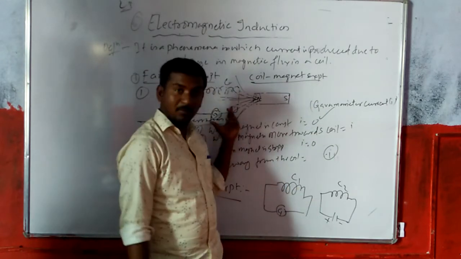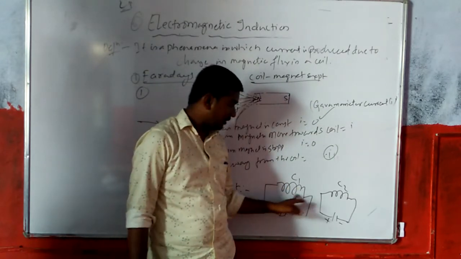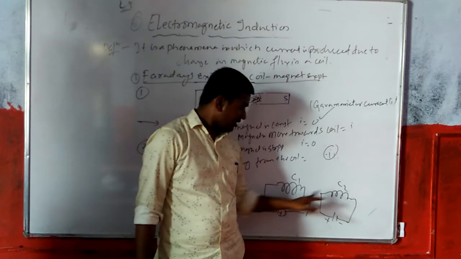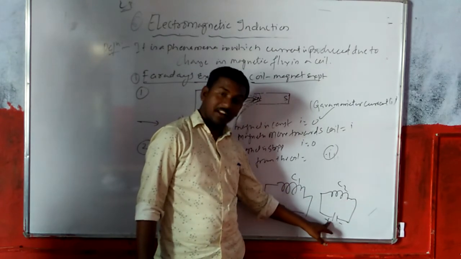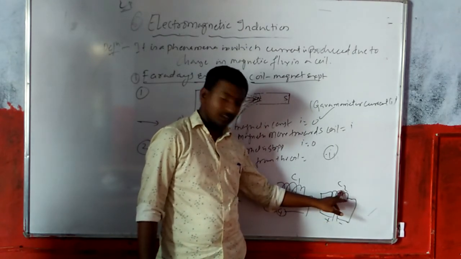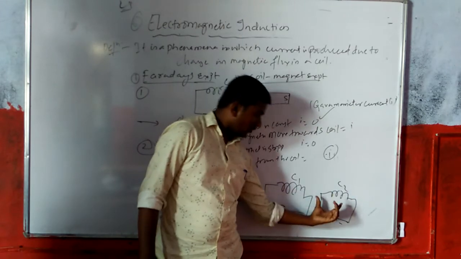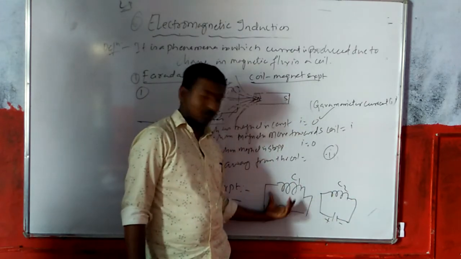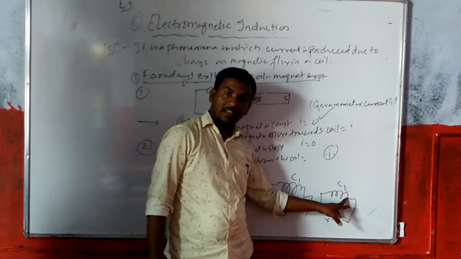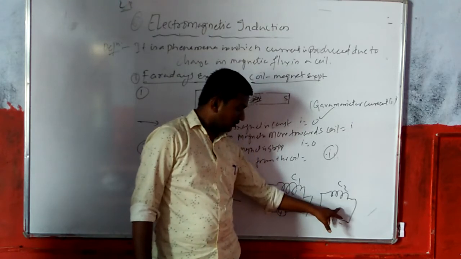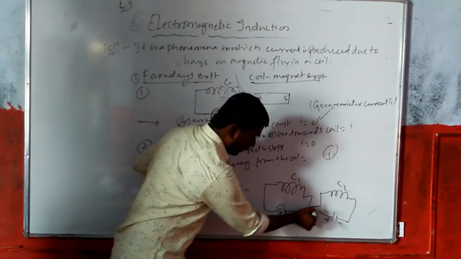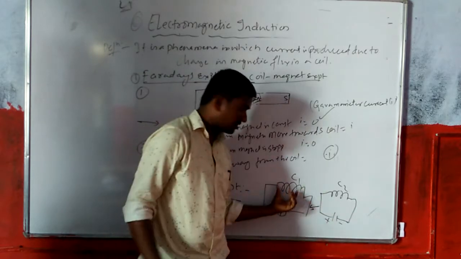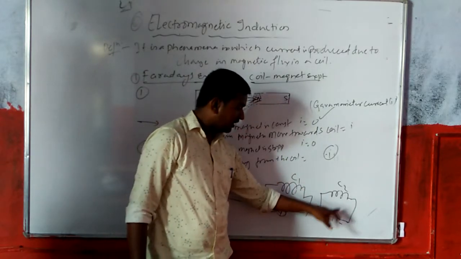Same observations will be made from this experiment. C1, C2. You have two coils, C1 and C2. When current in C2 is increased in steps, keeping C1 constant, what do we have to do with C2? When C2 comes towards C1, there is a current in this coil.